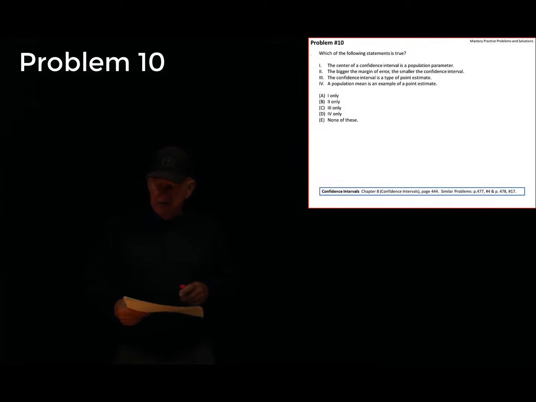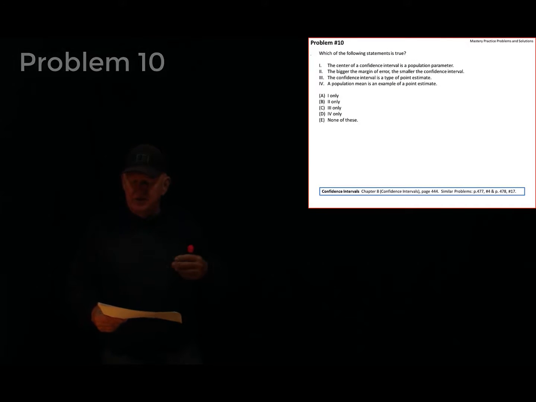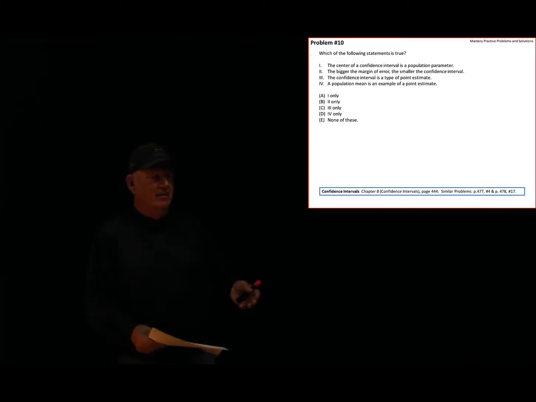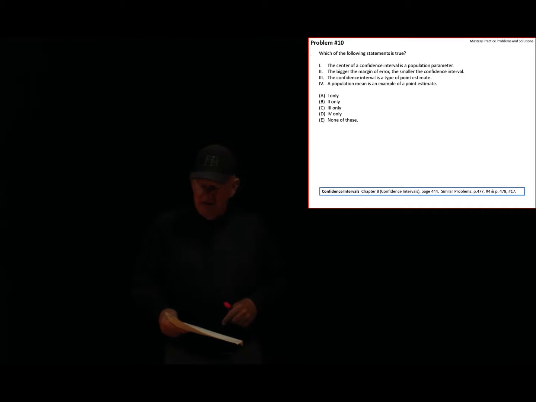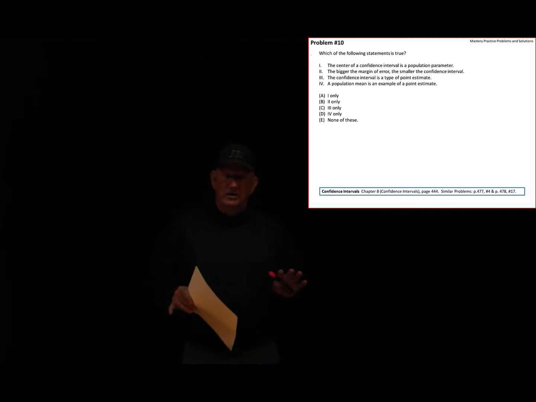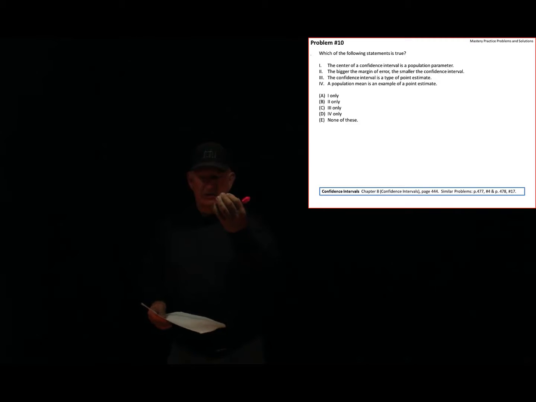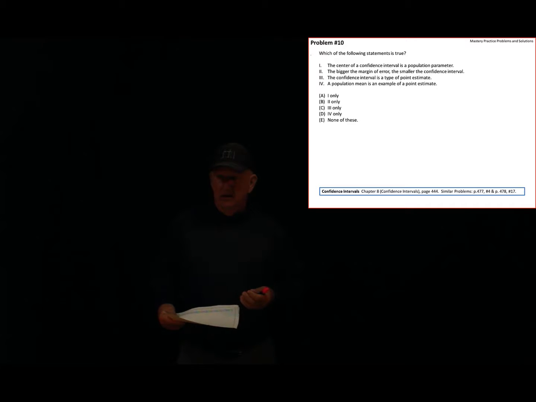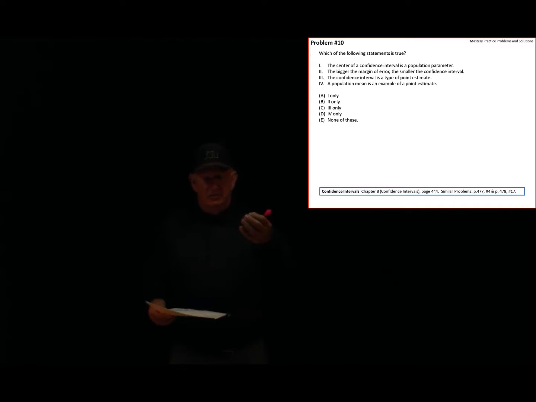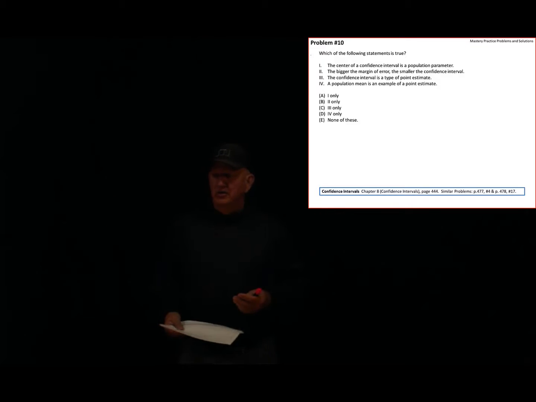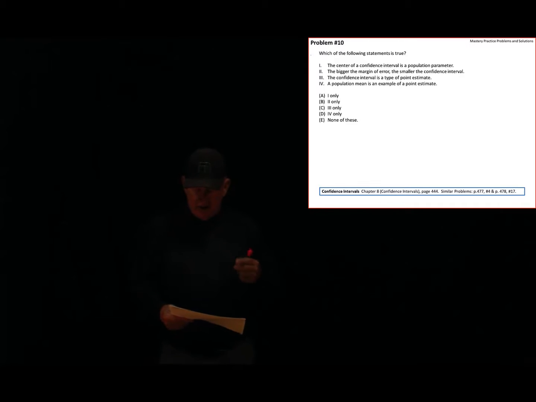Here's problem 10. Problem 10 says, which of the following statements is true? The first says, the center of a confidence interval is a population parameter. Patently false. The center of a confidence interval is always a point estimate. You start a confidence interval with a point estimate, from a sample that you have taken. If you're doing means, take a sample. X bar is your best point estimate at that time, and then you place margins of error on either side of the point estimate. So that's the center of the confidence interval.